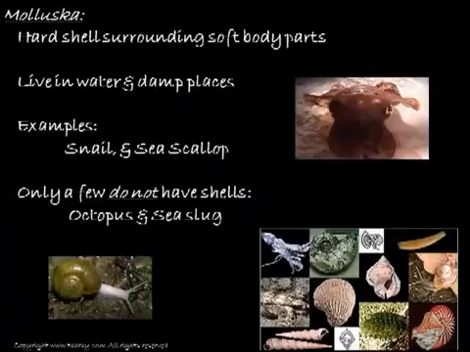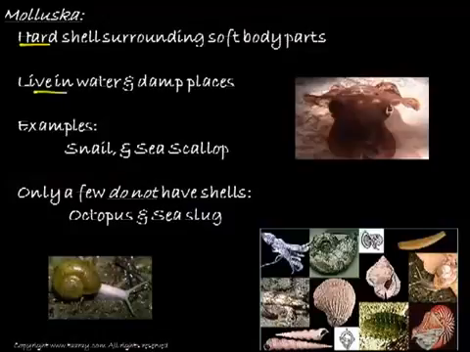So let's start with the first, that is mollusk. Now these animals have hard shells surrounding the soft body parts. Example can be these shells found in the sea. They live in the water and damp places. Example for this is the snail and the sea scallop. Only a few do not have shells, like octopus and sea slug.